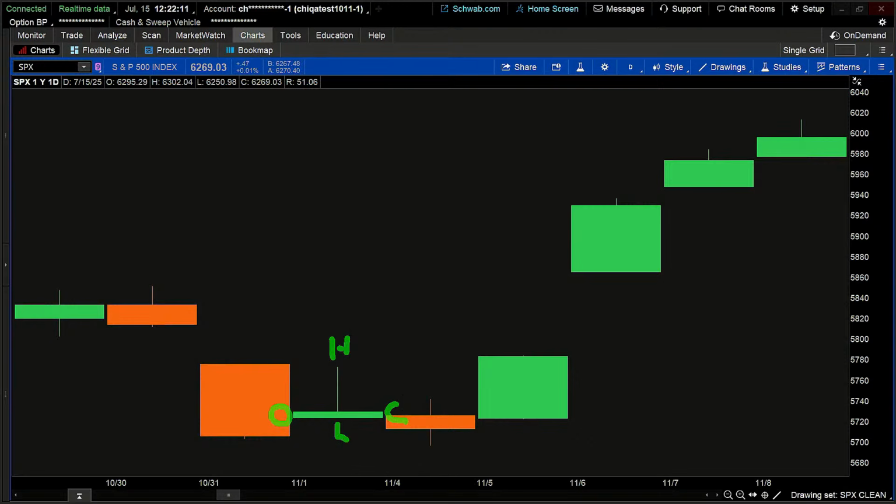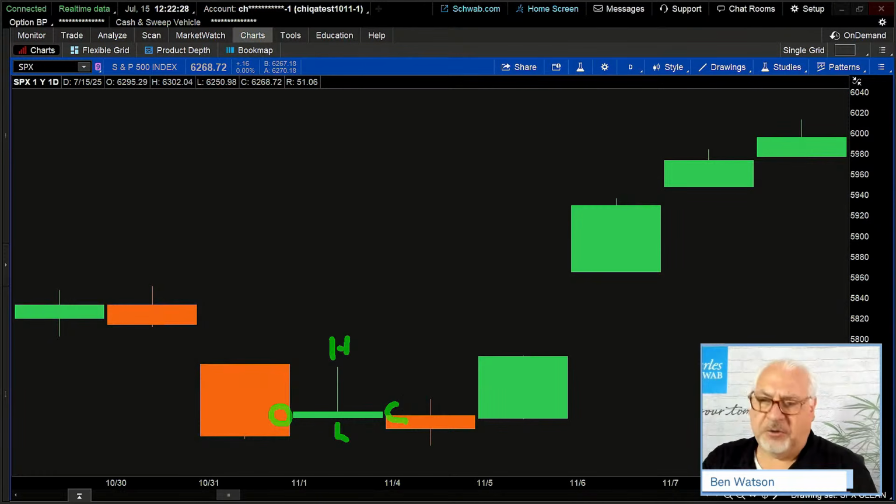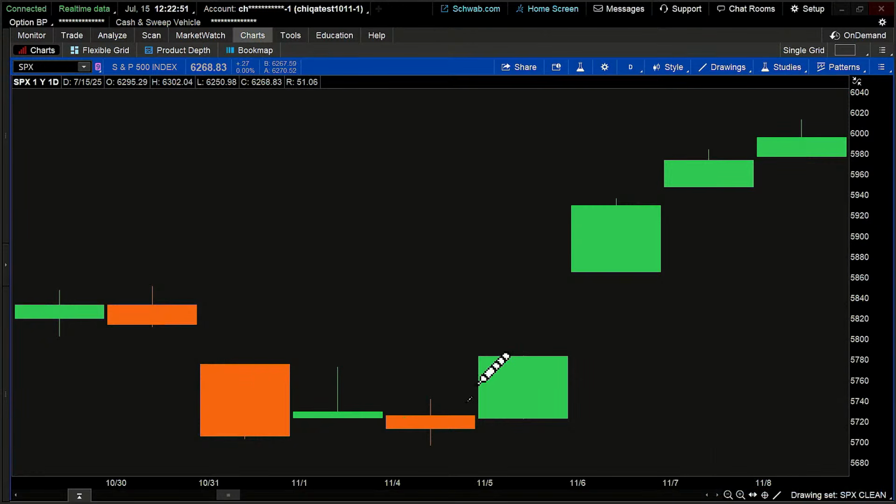I know that my open was a little bit lower than my close simply because of the color of the candle. If this were exactly the same, and it opened and closed at exactly the same price, that would be a white line across there. And that is sometimes referred to as a doji candle. No movement within the day between the open and the close. Now, price may have gone higher and lower, which this one did. It went higher. It didn't go much lower. But that's a type of candle that suggests maybe there's a little bit of equilibrium, not price movement in one direction or the other. Now let's take the next candle, the last one in our quartet of candles here.